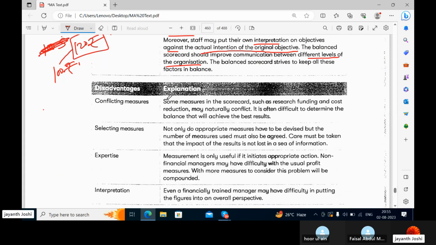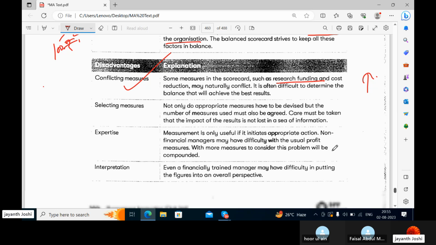Disadvantages, conflicting measures. Some measures, yeah, if you want to put a lot of money into research and development, that may increase the cost. But we want the cost to be less for the customers. Selecting measures. Not only do appropriate measures have to be devised, but the number of measures used must also be agreed. So care must be taken that the impact of results is not lost in a sea of information.